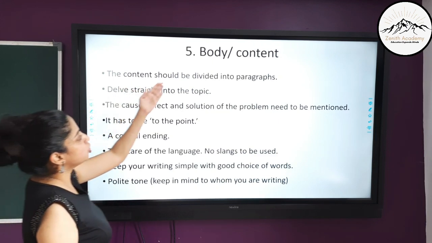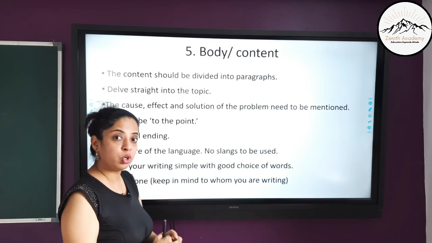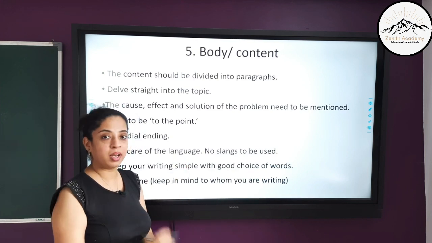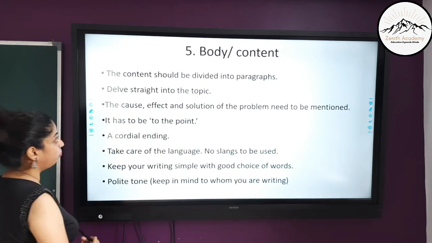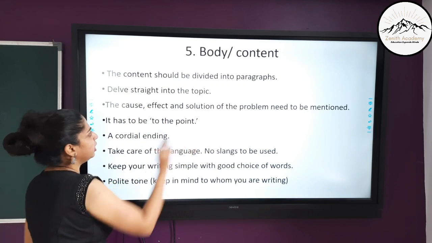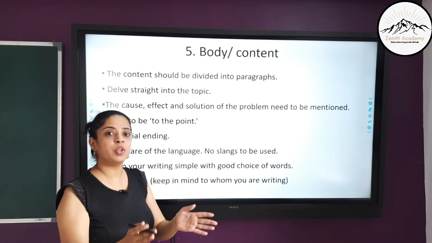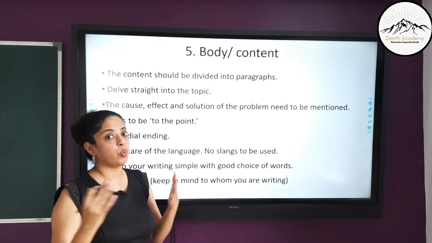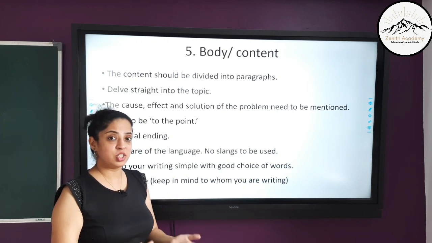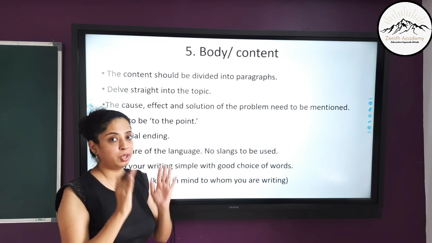Now the content should be divided into paragraphs. You should not write the letter in one single paragraph, so it has to be divided into paragraphs and delve straight into the topic. Okay, do not beat around the bush. The person you are writing the letter to is very busy, and since you are writing a formal letter, you have to write to the point.